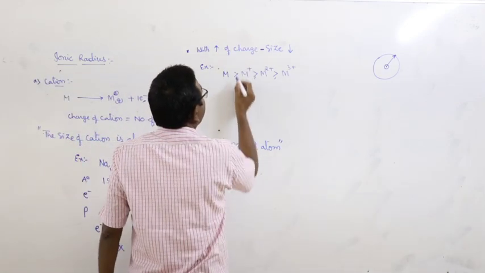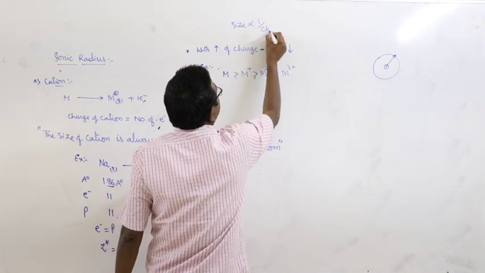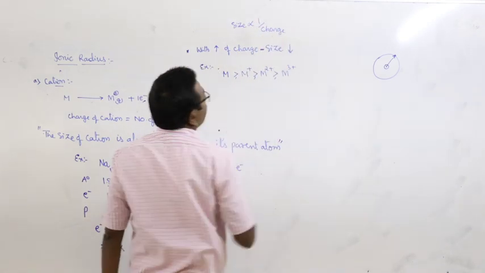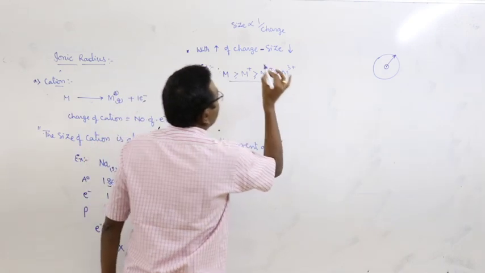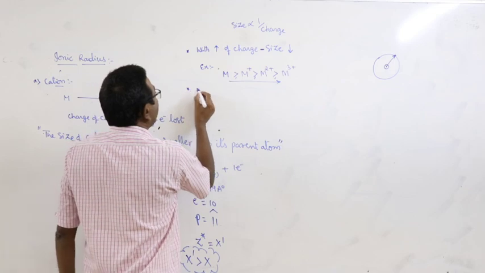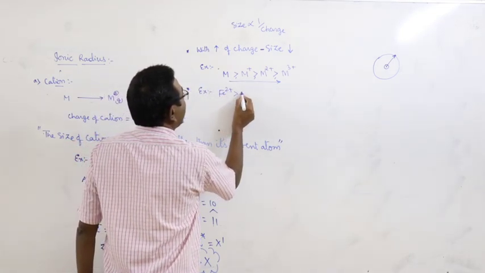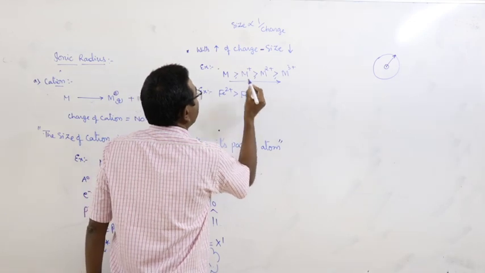Here the size of the cation is inversely proportional to the charge. This is the decreasing order of the size of the cations. And another example: Fe2 plus is greater than Fe3 plus.